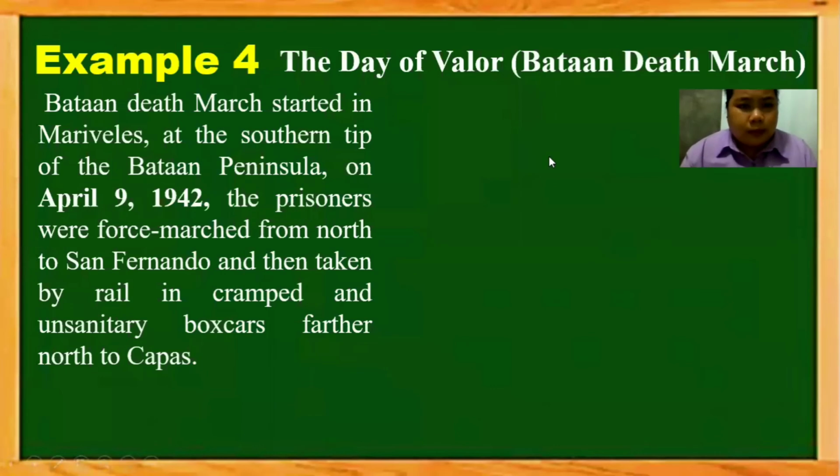Let us have the fourth example, entitled The Day of Valor, or the Bataan Death March. The Bataan Death March started in Mariveles at the southern tip of the Bataan Peninsula on April 9, 1942. The prisoners were forced to march from north of Bataan to San Fernando and then taken by rail in cramped and unsanitary boxcars farther north to Capas.